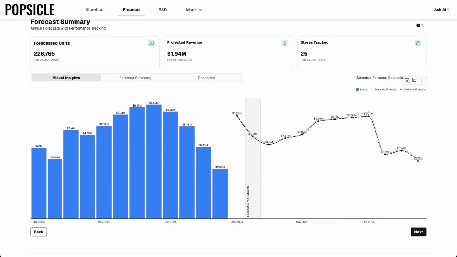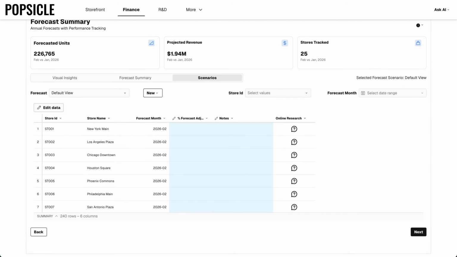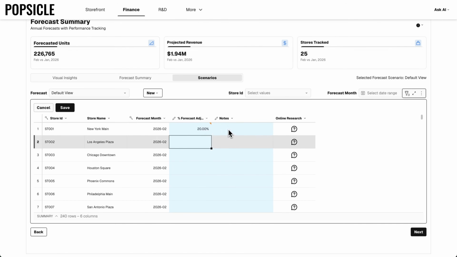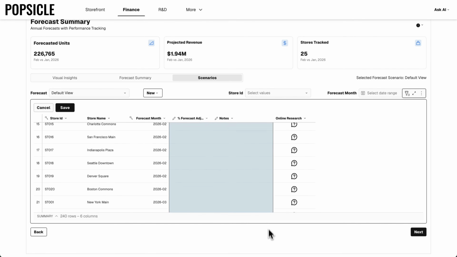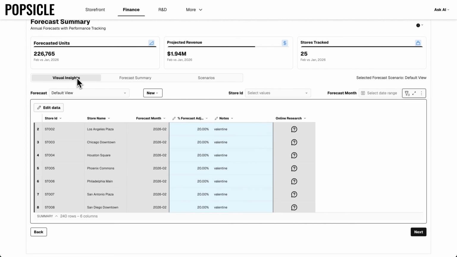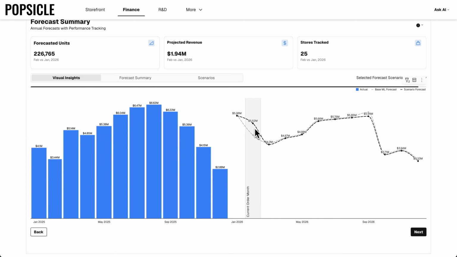Beyond just capturing expected waste, I can create a new forecast scenario based on my expectations for upcoming months, and add these adjustments into an input table in Sigma alongside my comments to see the impact on my forecast that I've built. In this case, perhaps I know that Valentine's Day is going to lead to an uptick in ice cream purchases for the month of February, and I'd like to just include a 20% increase for every store and attribute it to Valentine's Day. When I do this and hit save, now that's going to get mapped back into my original forecast, and I should be able to see a noticeable delta for the month of February.